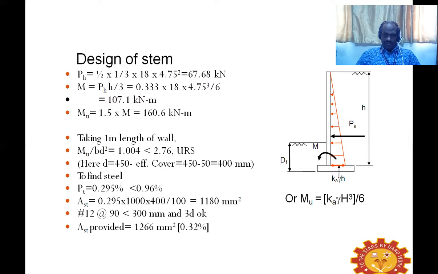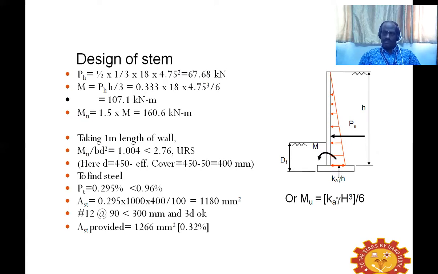From that, we have to deduct the effective cover, so that we get the effective depth of the stem at the bottom. For the area of steel, we can use 0.87 fy Ast d into 1 minus, that basic formula, or we can go with the percentage steel, any method to find out the area of steel.